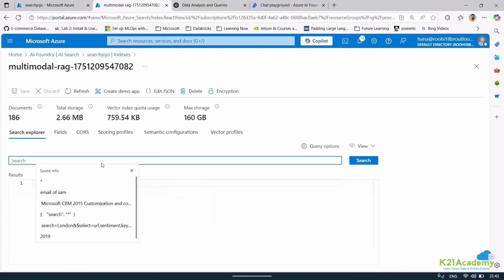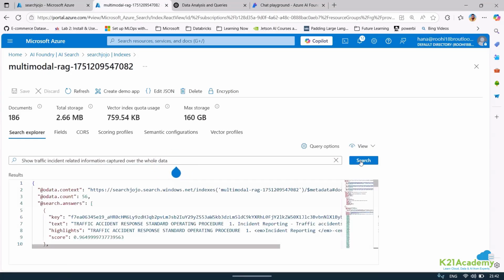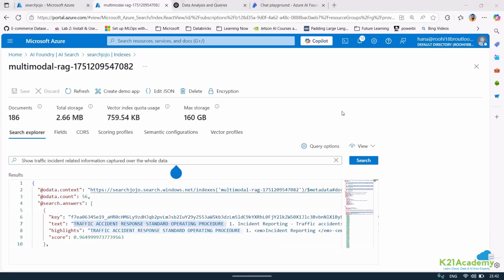But when I go ahead and ask this question here also, though I have everything right, see what is the first thing that I'm getting. I'm getting a response only from the standard operating procedure. Can you see? Everyone, I hope that makes sense. So what is the problem here?